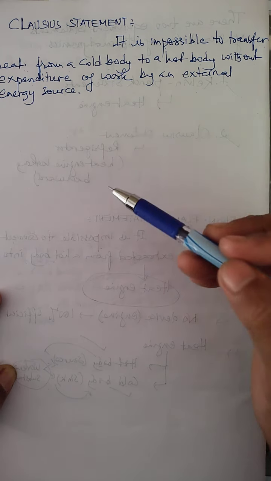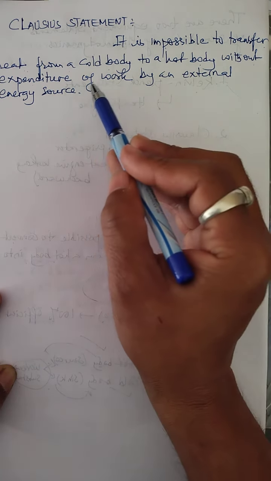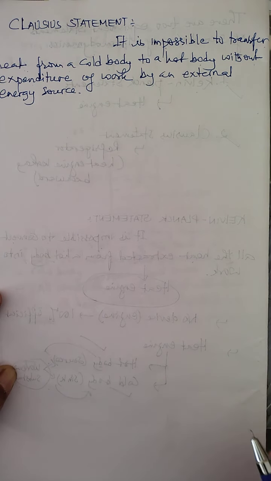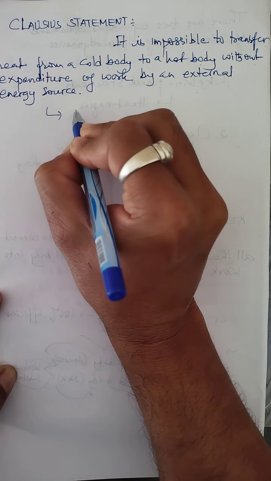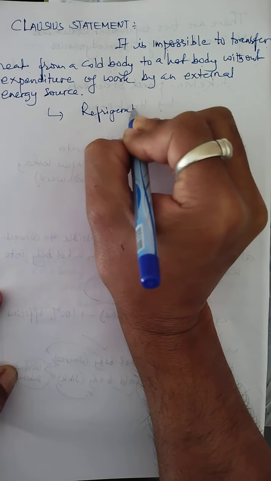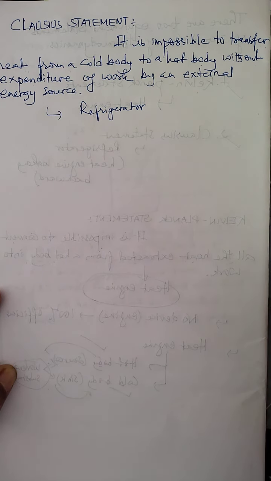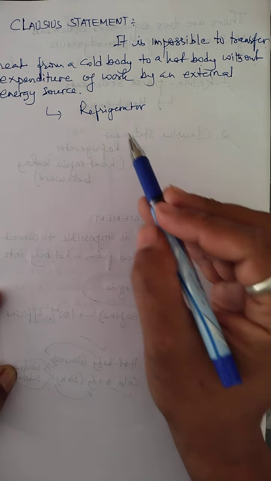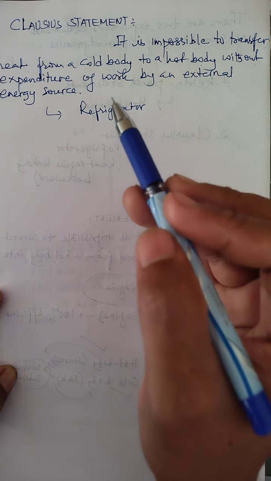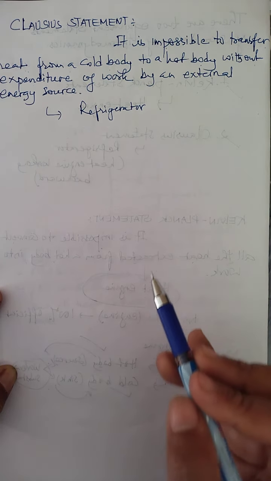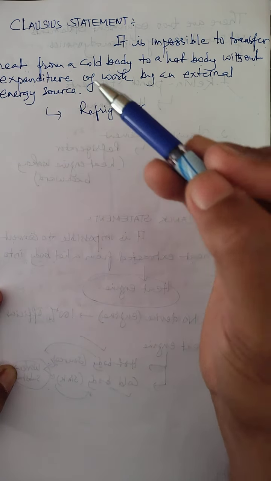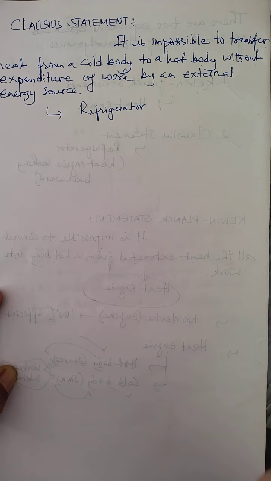So heat can transfer from a cold body to a hot body only with expenditure of work done by an external agency. In that case, it is possible. That's why the Clausius statement is actually based on the working of a refrigerator. One good example of a device which works on the Clausius statement is the refrigerator, because a refrigerator works only in the presence of what? External energy source. By doing some work by an external energy source, heat can transfer from a cold body to which body? Hot body.